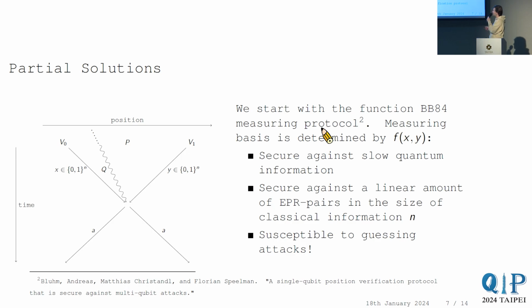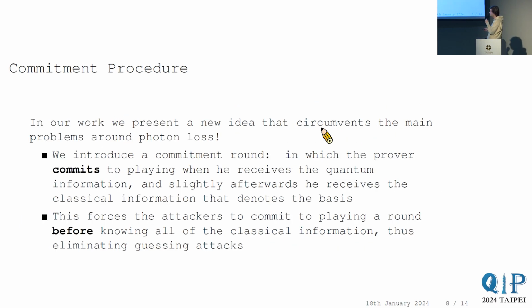But this protocol is highly insecure against guessing attacks, because what could attackers do? Attackers can simply guess the basis. And if they guessed wrong, they say, oh, we didn't receive a photon. So if your photon rate is lower than a half of the photons arriving, there's a trivial attack on this. And now in our work, we present a new idea that circumvents the main problems around photon loss.